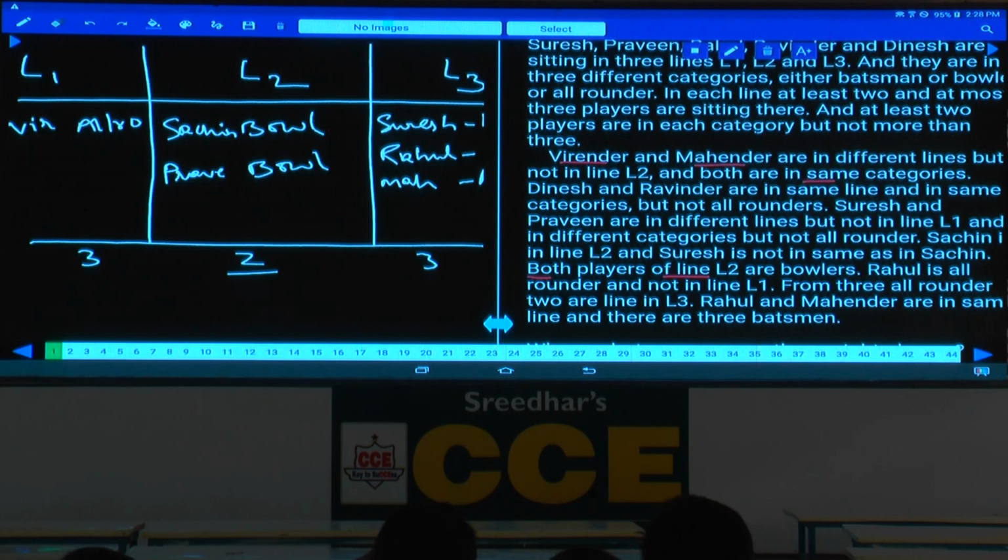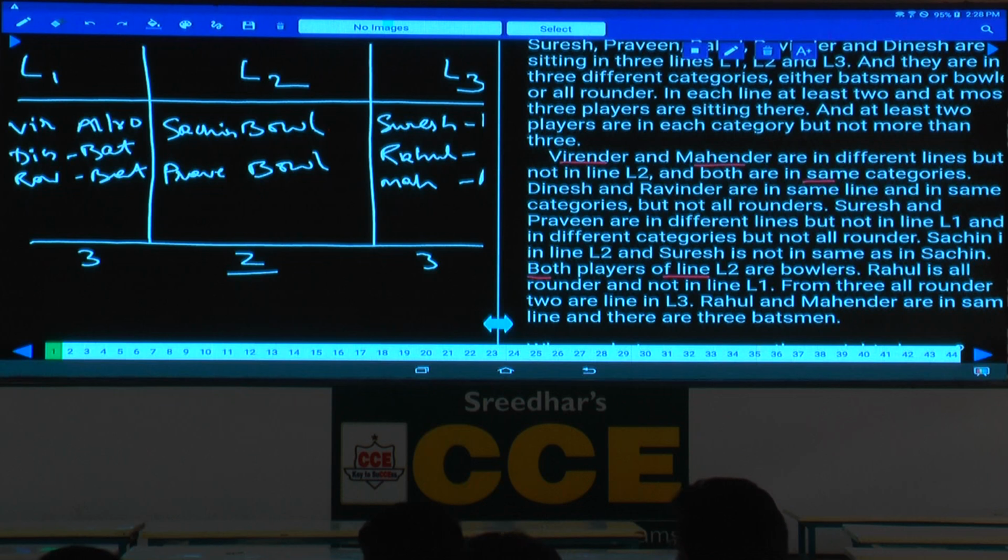If Virendra is done, then who are the remaining 2 persons? Dinesh and Ravinder remain. Now Dinesh is here and Ravinder is here, and these 2 persons are batsman and batsman. That is done. What else is left over?